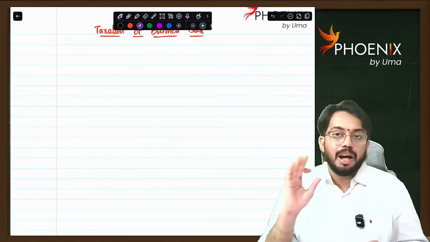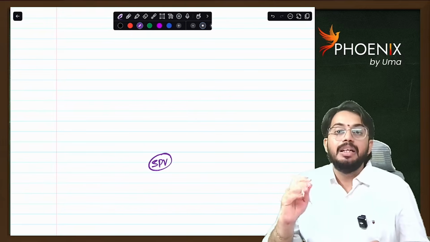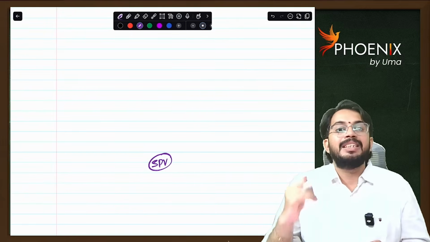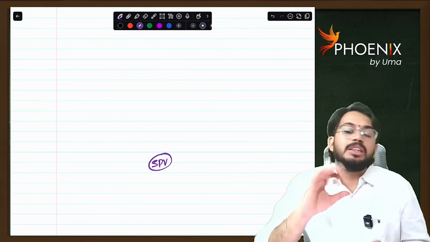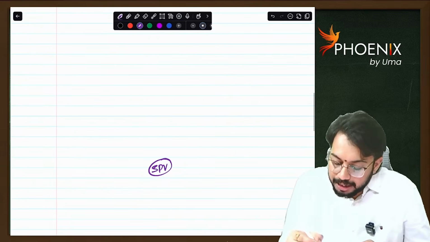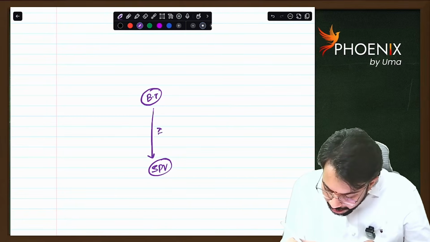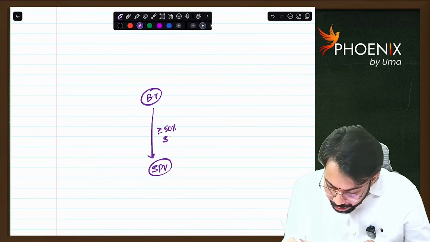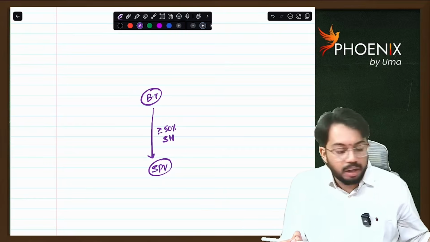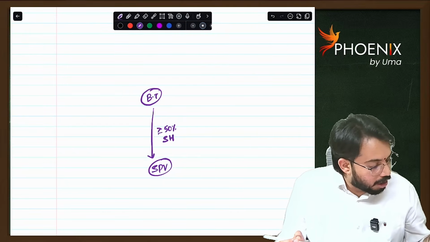Let's say there is one SPV, special purpose vehicle. Special purpose vehicle means it is a company in which business trust holds 50% or more shareholding. Let's say there is business trust.